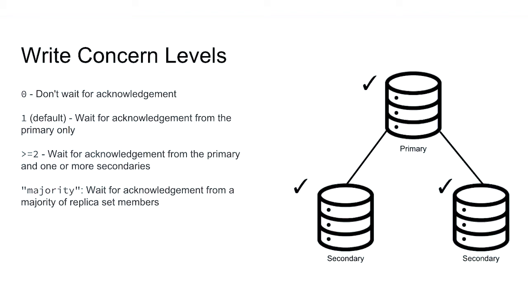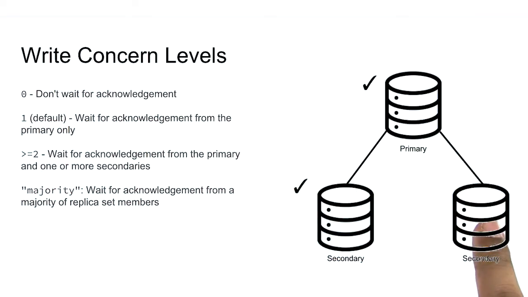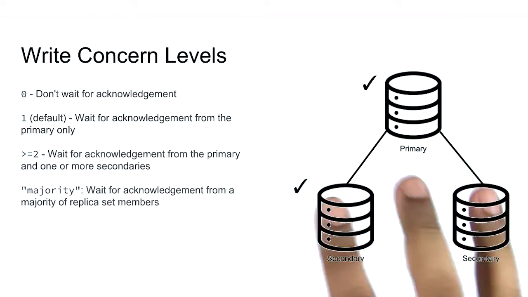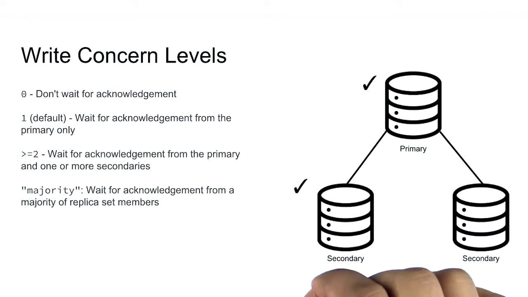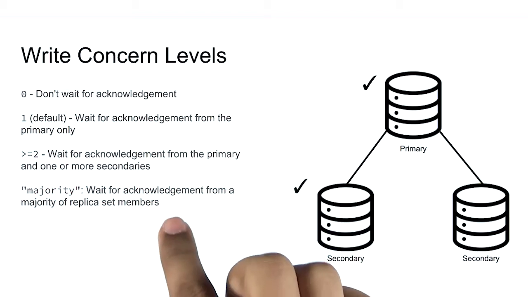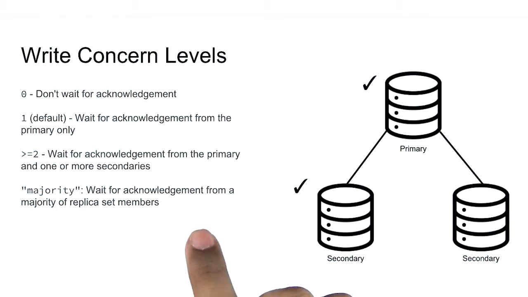Majority is a keyword that translates to a majority of replica set members. It's a simple majority, so divide the number of members by 2 and round up. So this 3-member replica set has a majority of 2. A 5-member replica set would have a majority of 3, so on and so forth. The nice thing with majority is that you don't have to update your write concern if you increase the size of your replica set. There's also a write concern level for replica set tags.